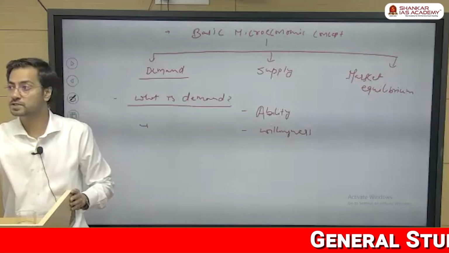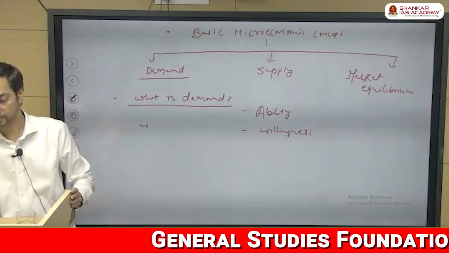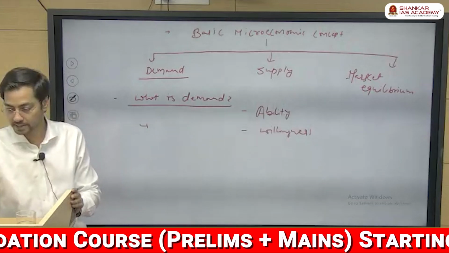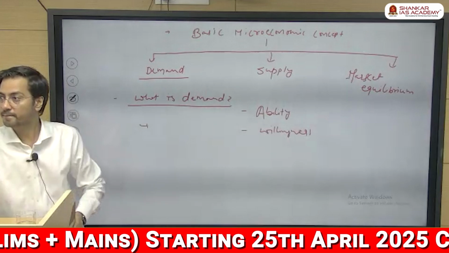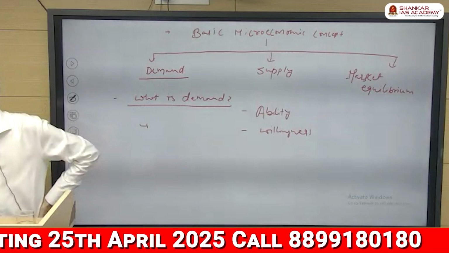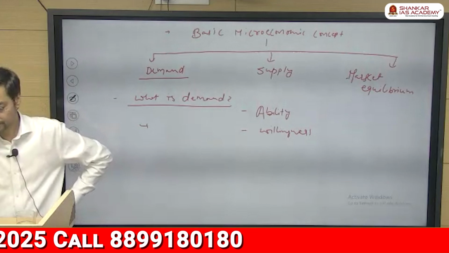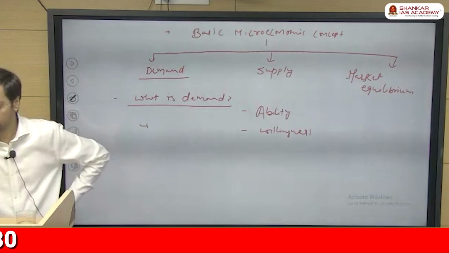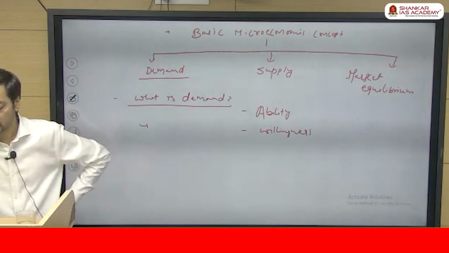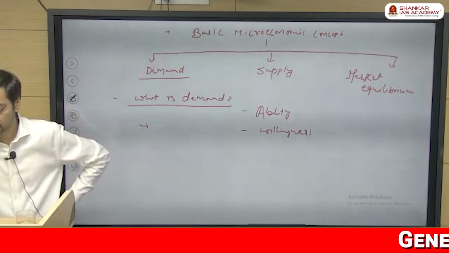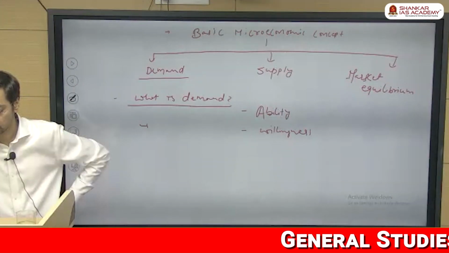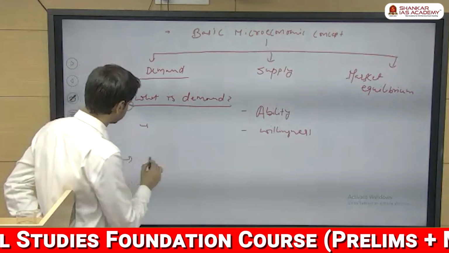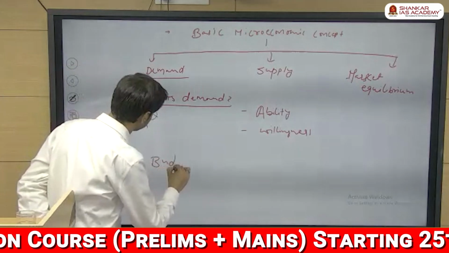The quantity of goods and services that the buyers are willing and able to purchase at different prices. Right? At different prices. Okay.